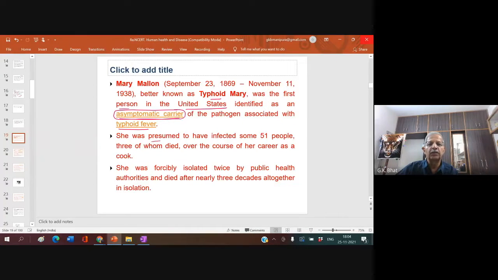She was presumed to have infected some 51 people, 3 of whom died over the course of her career as a cook. She was forcibly isolated twice by public health authorities and died after nearly 3 decades in isolation.